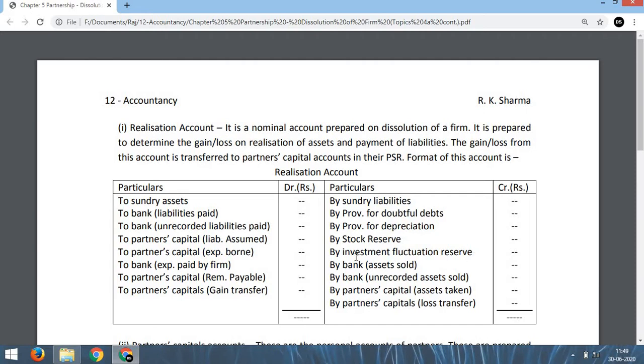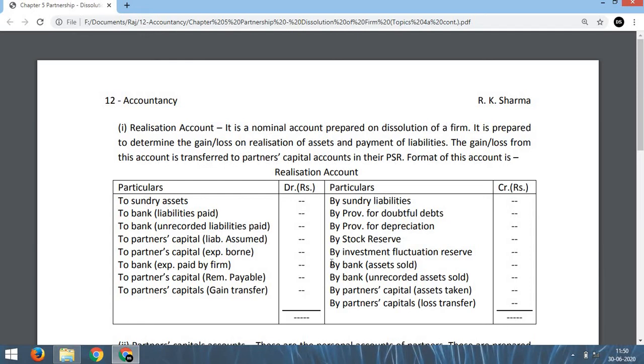Remember this is a must: when investment is transferred to this side, then the investment fluctuation reserve must be transferred to this side. Okay. So these are the entries regarding transfer of assets and transfer of liabilities to the realization account. Now after transferring the assets and liabilities, we have to sell the assets. So we shall write "By bank account, asset sold."